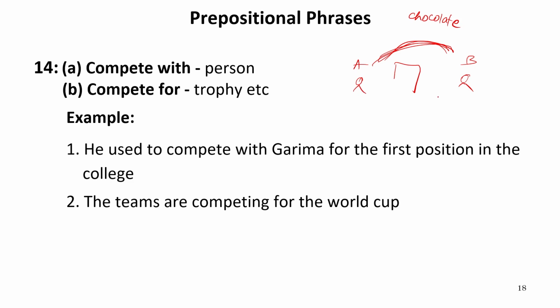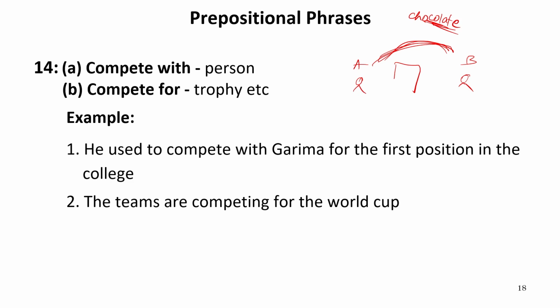That means whoever wins will get a chocolate. So A and B are competing for the chocolate because they want the chocolate. They want to win the chocolate. Similarly, here you can see the examples. He used to compete with Garima for the first position in college. It means Garima and the other person, that is he, they were competitors, and the teams are competing for the World Cup.